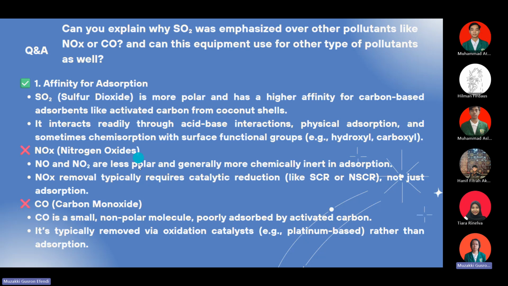While carbon monoxide, as you know, is a small non-polar molecule and poorly adsorbed by activated carbon. It's typically removed via an oxidation catalyst such as platinum-based rather than adsorption. Then your second question is, can this equipment be used for other types of pollutants as well?